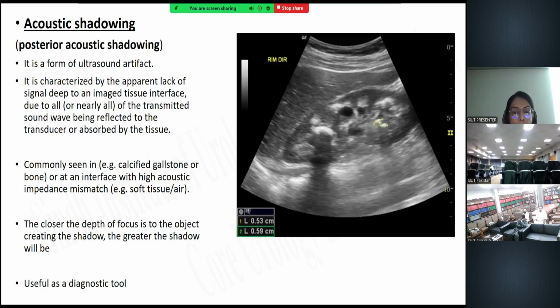Acoustic shadowing is described as an artifact, but if you're familiar with it, it helps with the diagnosis. Is anyone here familiar with the concept of acoustic window? What is an acoustic window?